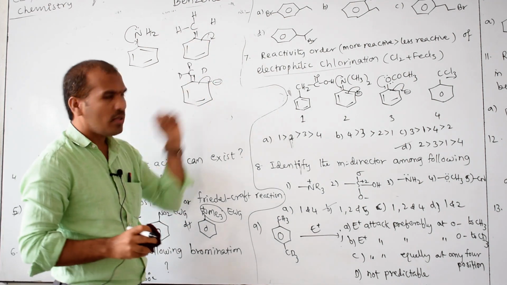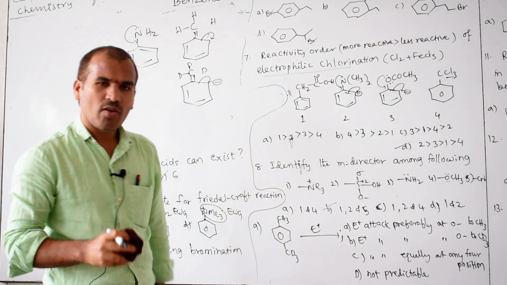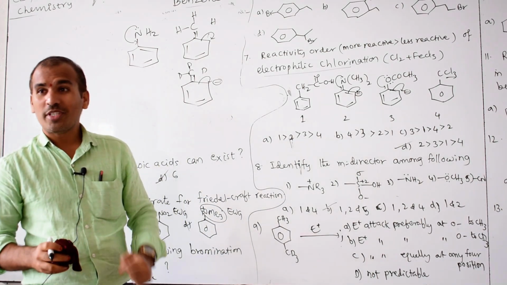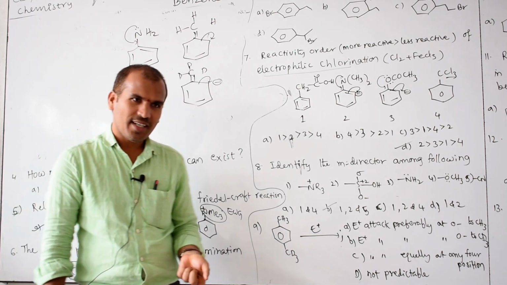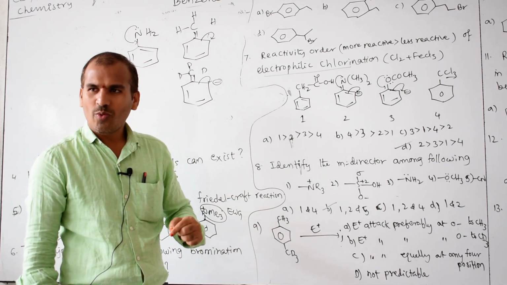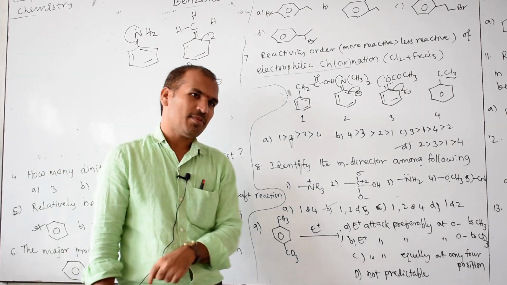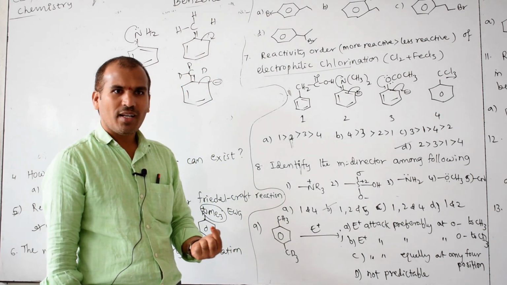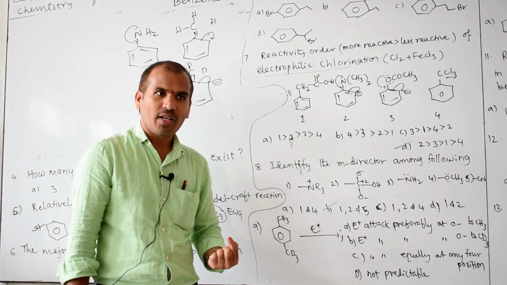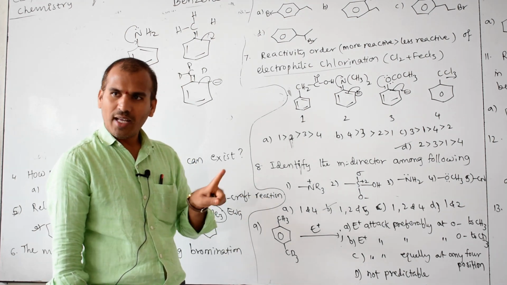Both break down, but which breaks down easily? Therefore, which is the more electron donor, CH3 or CD3? Therefore, the reaction takes place with the more donor. Got the point? Both are donors, but the reaction takes place with respect to which one? The more donor. Clear?